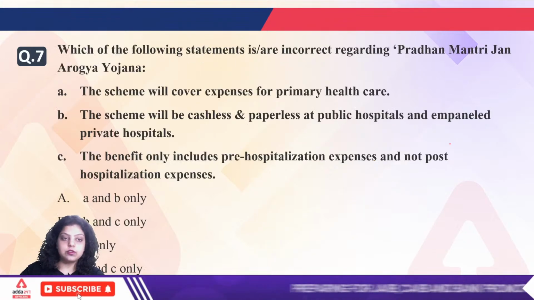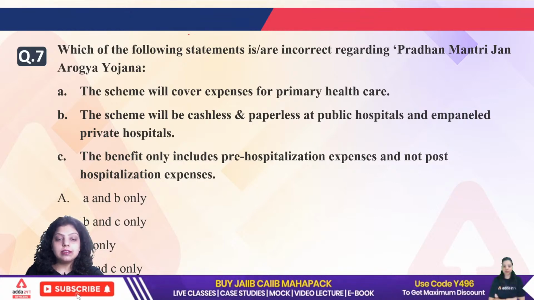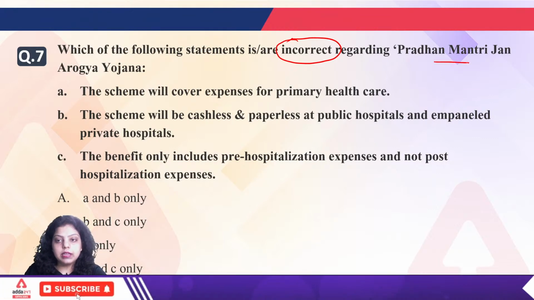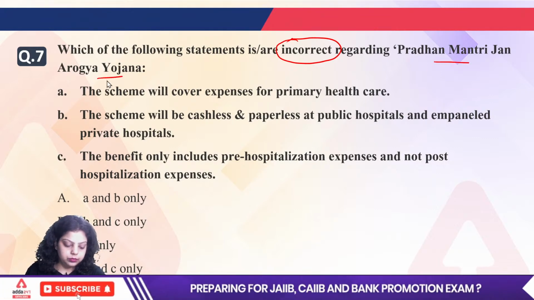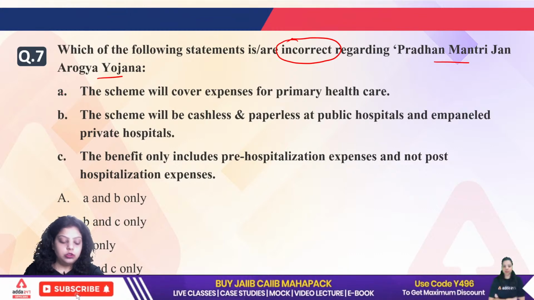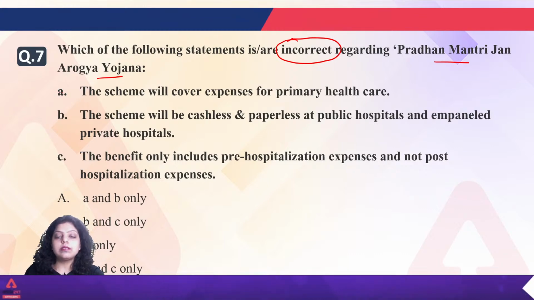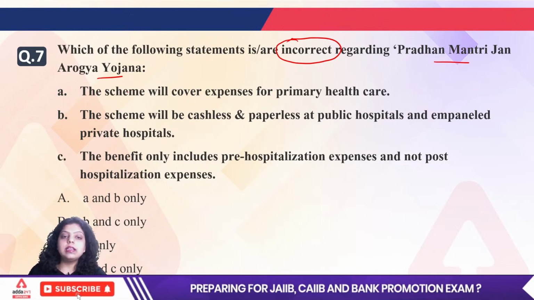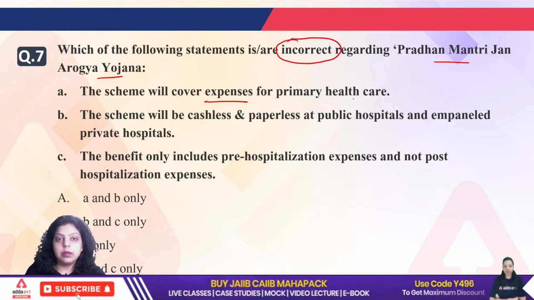Okay, next, the seventh question is asking which of the following statements are incorrect regarding the Pradhan Mantri Jan Arogya Yojana. First says the scheme will cover expenses for primary health care.